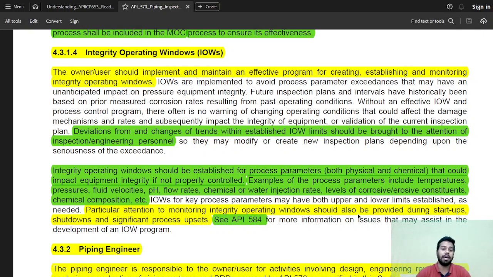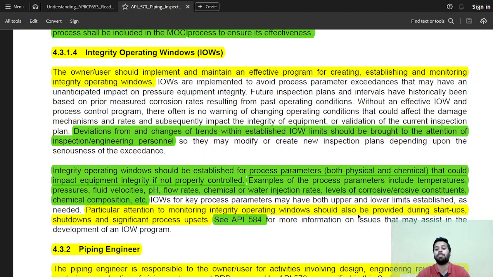Okay. The integrity operating window should be established for process parameters, both physical and chemical, that could impact the equipment's integrity if not properly controlled. Examples of the process parameters include temperature, pressure, fluid velocity, pH, flow rates, chemical or water injection rates, level of corrosive or erosive constituents, chemical composition, etc.